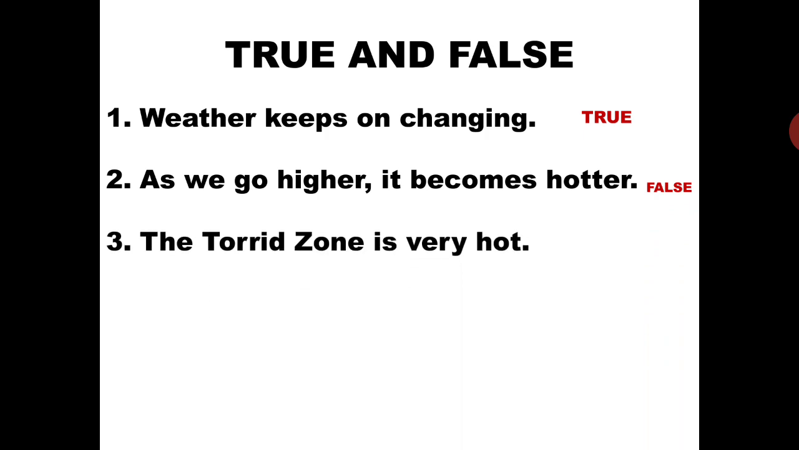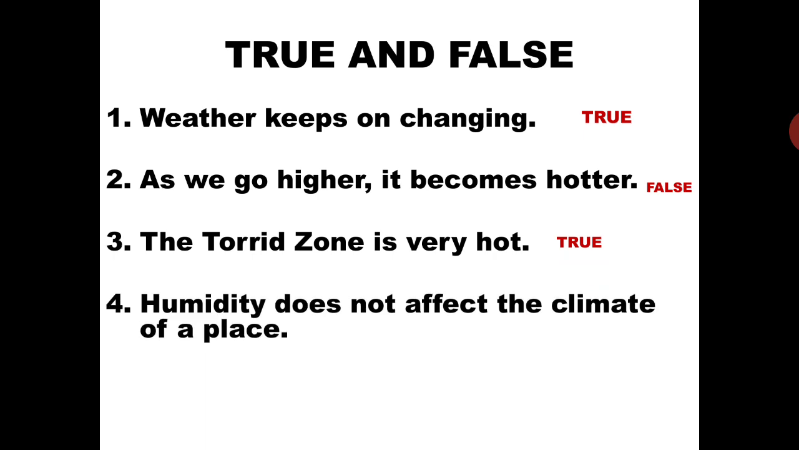The third statement, the torrid zone is very hot. So what is the answer, students? True or false? The answer is true because the torrid zone is very near to the equator. It is between the Tropic of Cancer and Tropic of Capricorn. So this zone is very hot, and this statement is true.